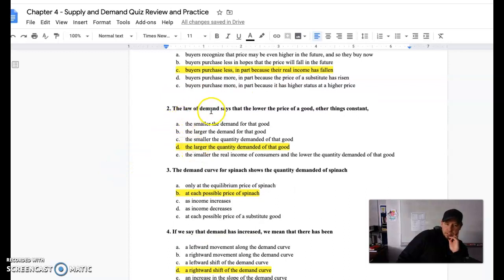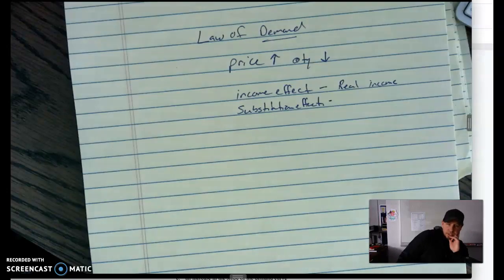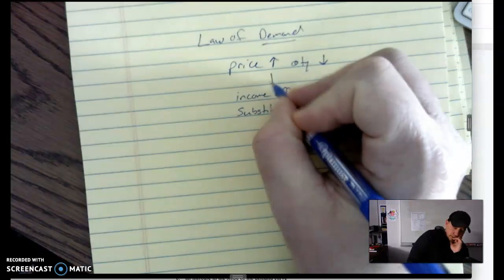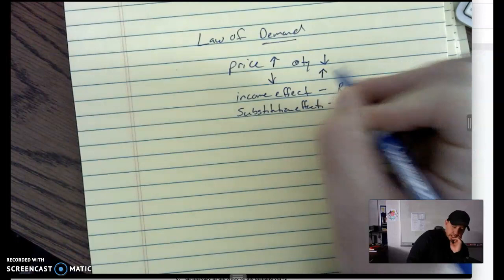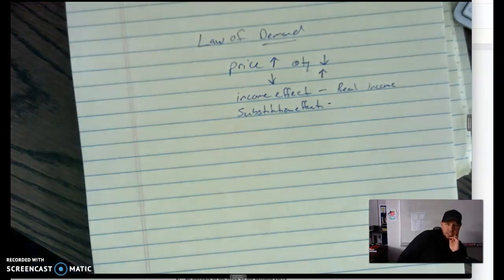Number 2, the law of demand says the lower the price of a good, right? So here we see lower price. We know quantity demanded is probably going to be going up. Come down and see here, D, the larger the quantity demanded of that good. Remember, these are working in opposite order. So price is falling, quantity demanded is going up. They're moving in opposite directions.